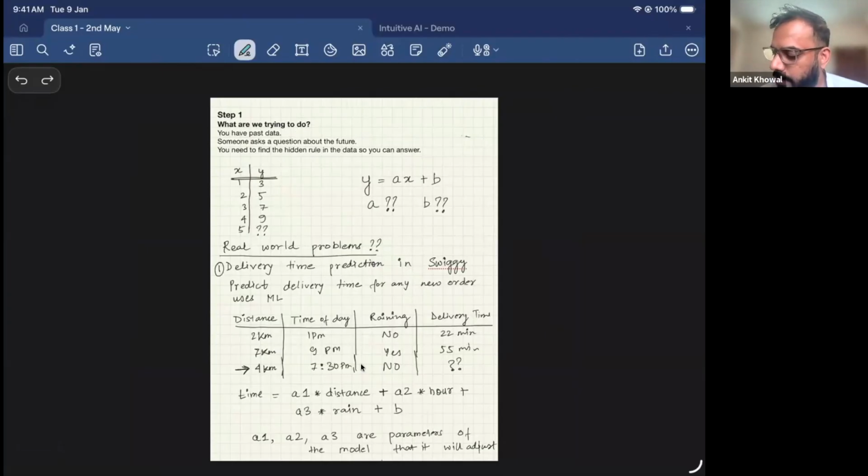Yeah. So yesterday, what we saw was we started with this particular question, right? That I have some X values, corresponding to them, I have some Y values. And what I want to do is for 5, I want to know what will be the output for 5. So what we did was we took an example where I said x is 1. For that x, y is 3. For 2, y is 5. For 3, y is 7.